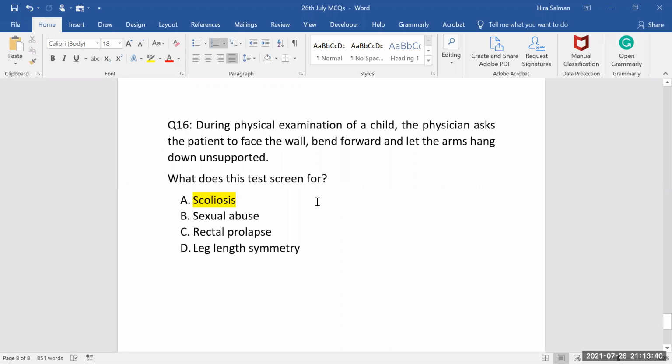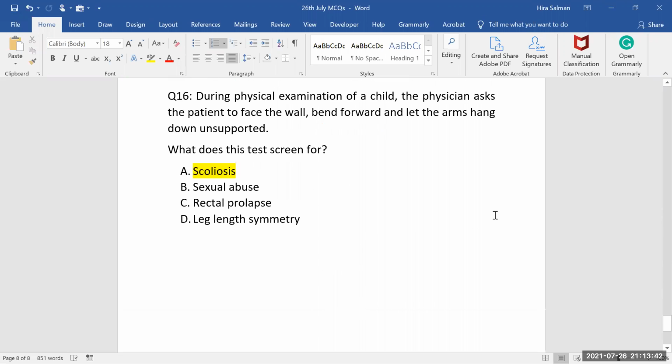scoliosis. And other than that, there are usually recalls which mention the Cobb's angle. Recently, I didn't find any, but in the previous ones, the Cobb's angle, you must remember, should be more than 10 degrees in order to make a diagnosis of scoliosis.